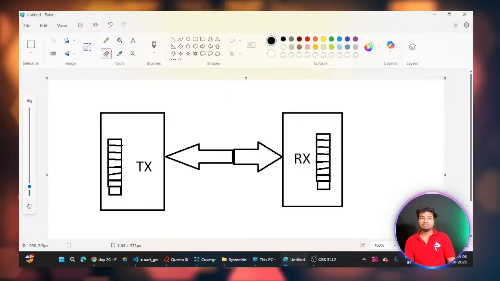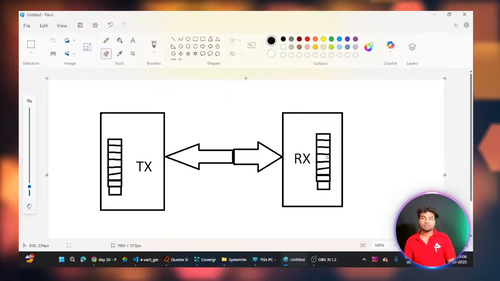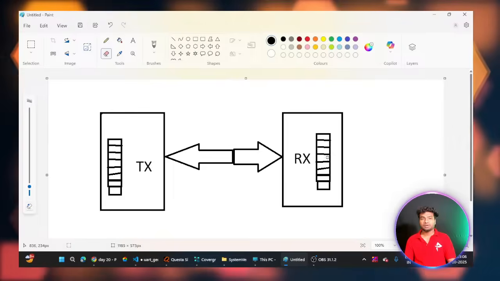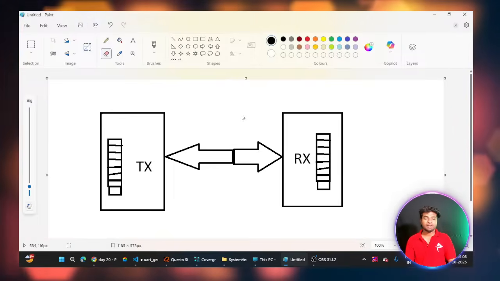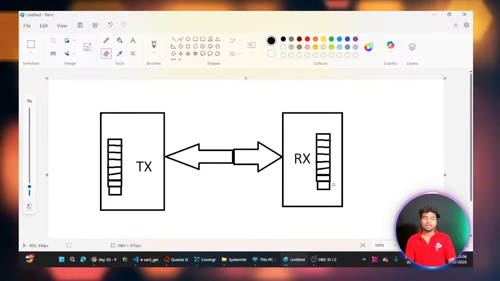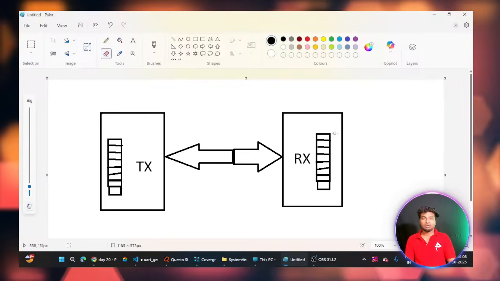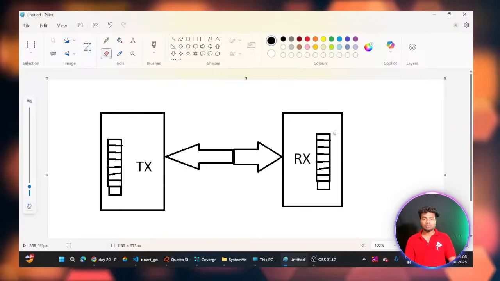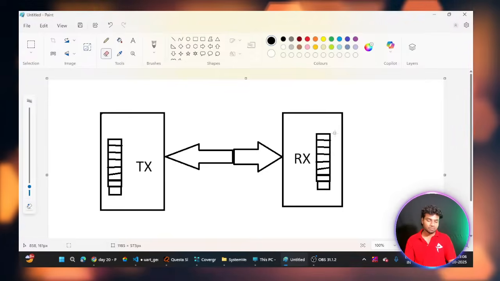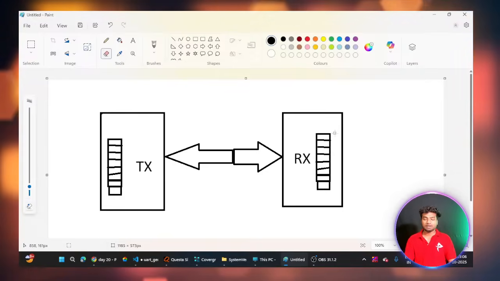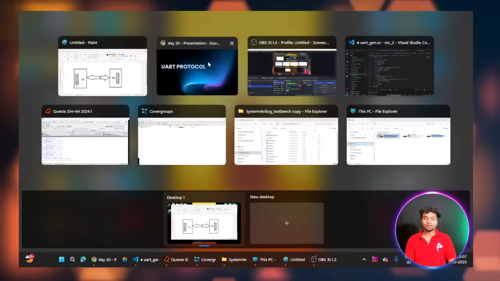From that memory we can decode what the value is. We are sending only binary, so after that you can decode the value. If you receive the correct value, everything is fine, our UART protocol is working correctly. This is how we can check the UART protocol.